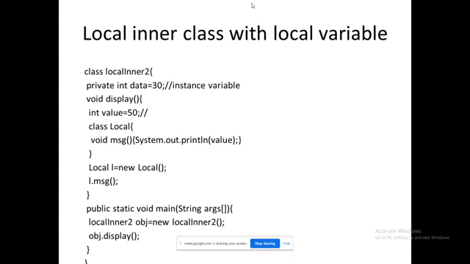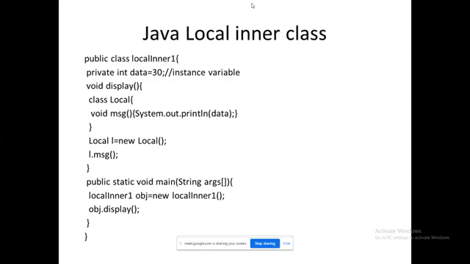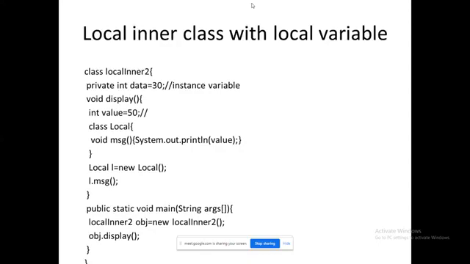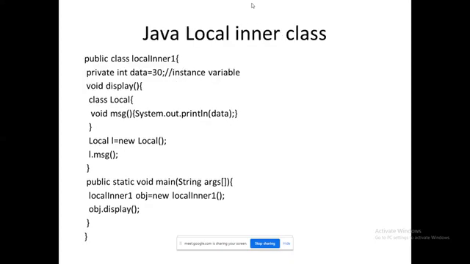Next, inner class with the local variable. Okay, inner class with the local variable. The main priority is here. What's the difference between the previous one and this one is here I am giving the value here. Here I want to differentiate the usage of data members. The same process happened between the previous program and the current program.